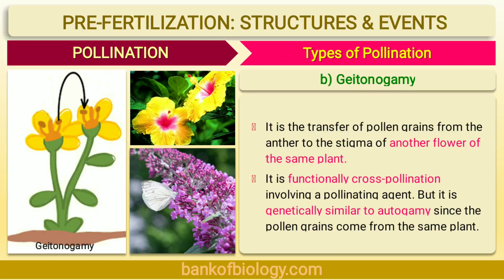For example, Cucurbita maxima. So, geitonogamy is functionally similar to cross-pollination, but it is genetically similar to self-pollination since pollen grains come from the same plant.